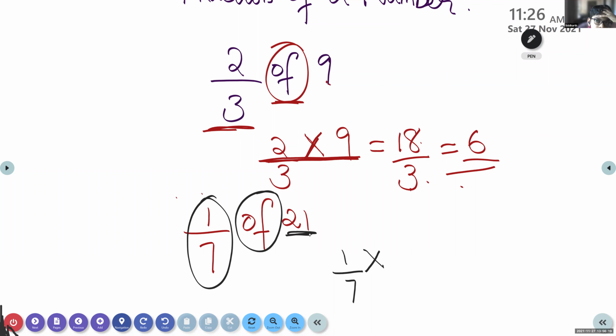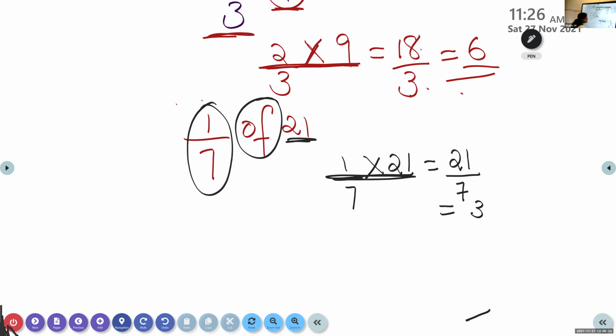Then write 21. Now multiply the numerators, 1 into 21, then 21 divided by 7. 3. 7 threes are 21. Those who have revised the tables are saying the answers faster.